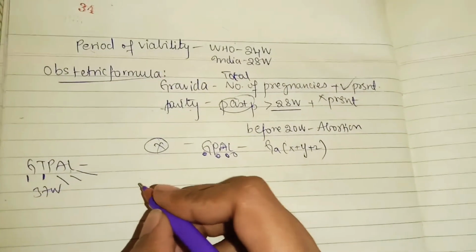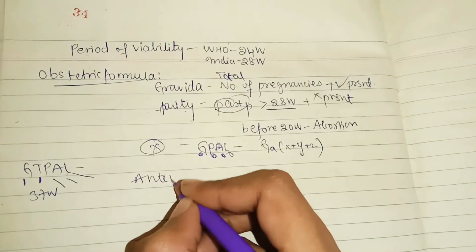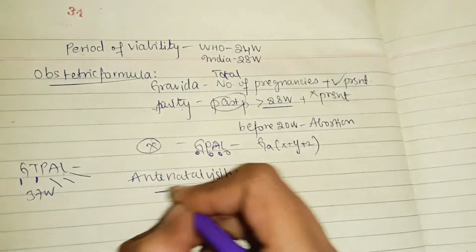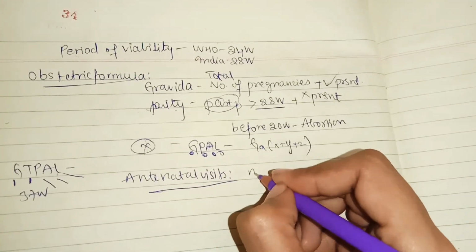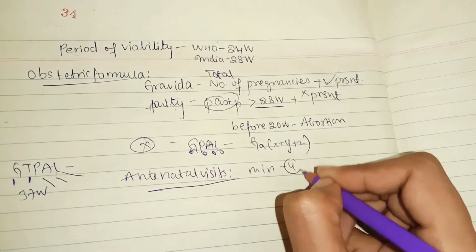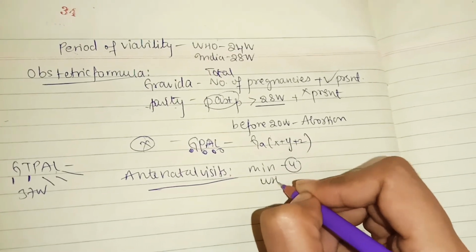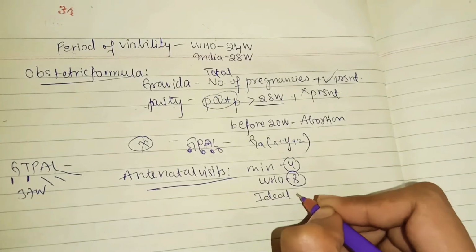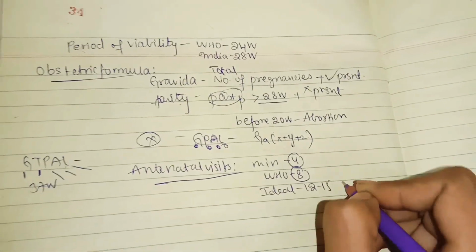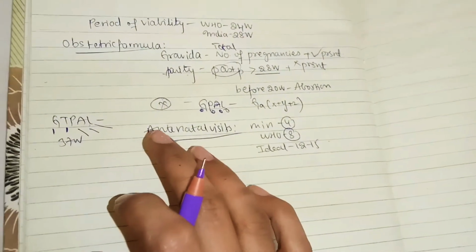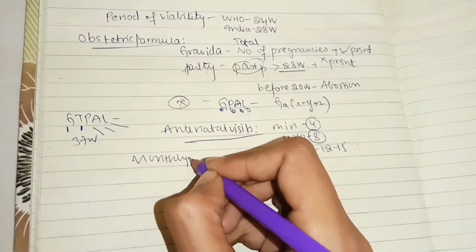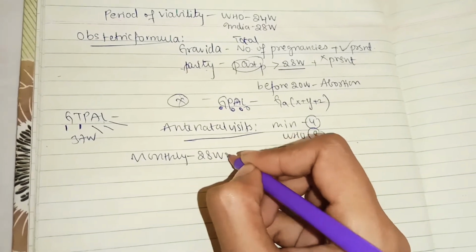Coming to antenatal visits: how many visits should there be? Let us see now. Minimum in India there should be 4 visits, and according to WHO there should be 8 visits, and ideally you can say 12 to 15 visits are normal in antenatal visits. So monthly visits, up to 28 weeks.